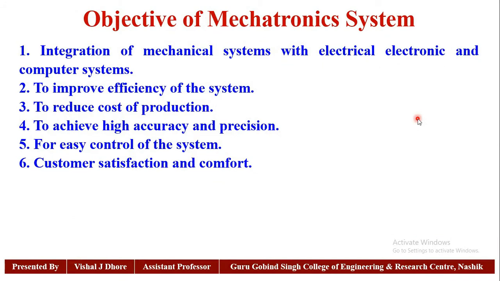Next point is the objective of mechatronic systems. The objectives of a mechatronic system are, first, integration of mechanical systems with electrical, electronic and computer systems. Second, to improve the efficiency of the systems. Next, to reduce the cost of production, to achieve high accuracy and precision, for easy control of the system, and last, customer satisfaction and comfort. These are the main objectives of any mechatronic system.